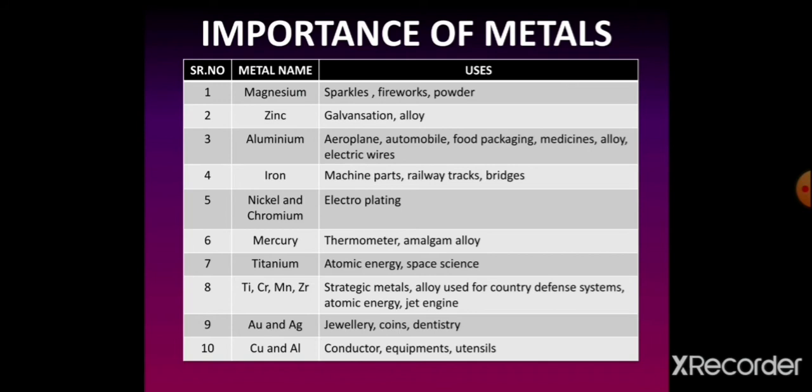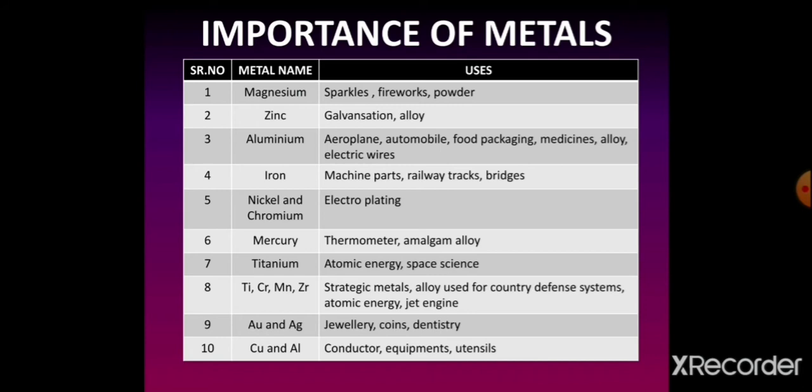These two alloys are used to make aeroplanes and automobiles. Another alloy of the aluminium is the aluminium amalgam. It acts as a catalyst. This catalyst is widely used in different chemical reactions.